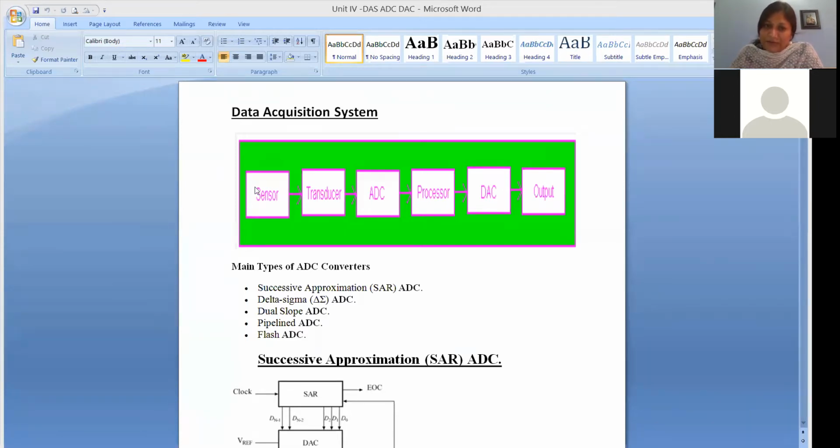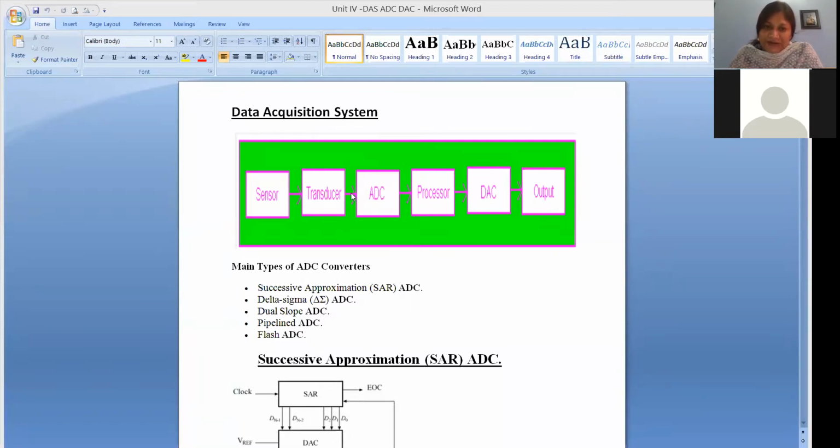Your input may be a physical quantity, but at the DAC output you get analog data, an electrical signal that you can display on the system, observe on a CRO, or, if only voltage is necessary, see on a multimeter. So this is how a basic data acquisition system is.